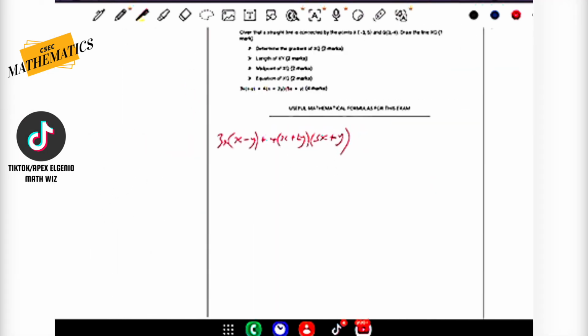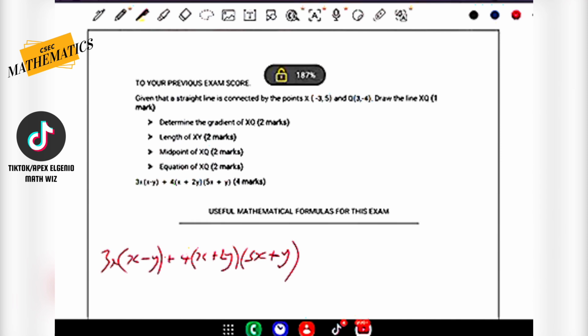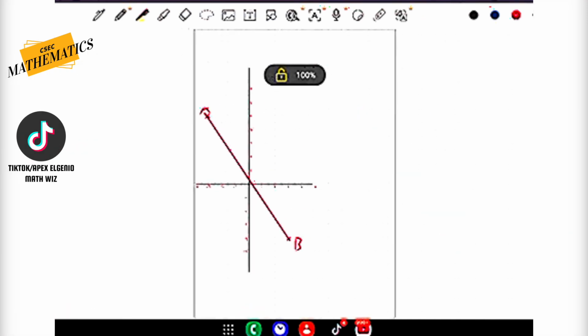Was it A and B, by the way? It was? Oh, no. It was X and Q. My apologies, guys. Not that it matters in our calculation anyways. So it's X.